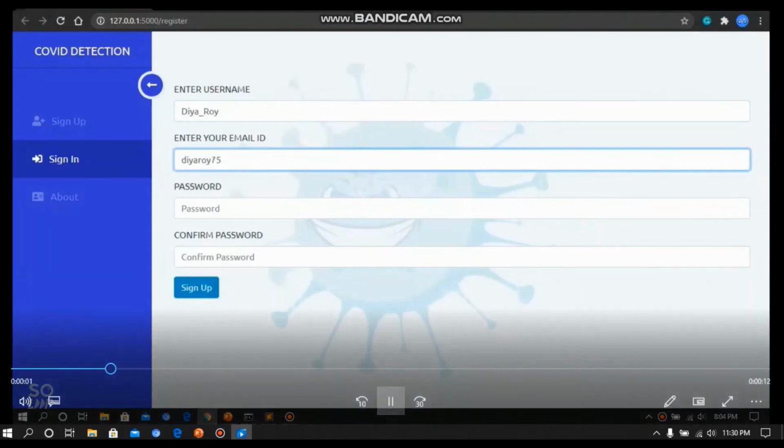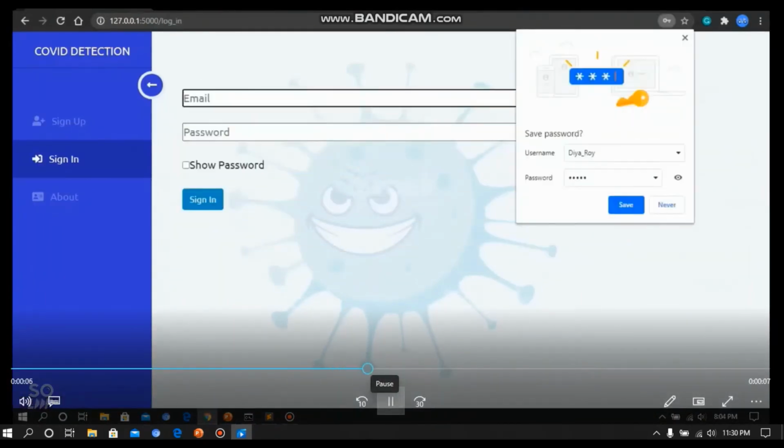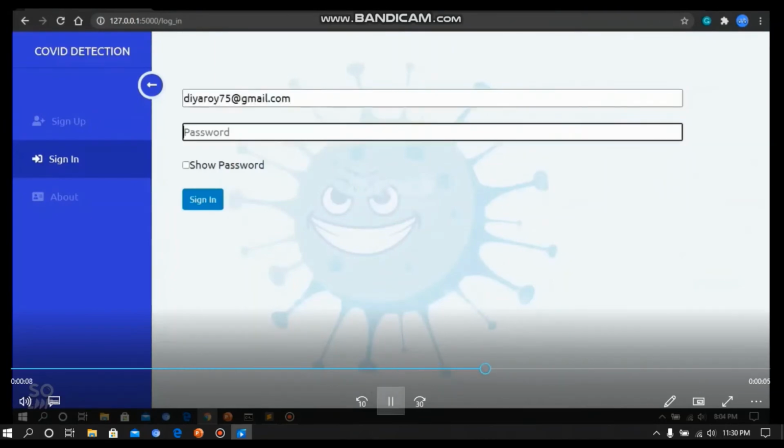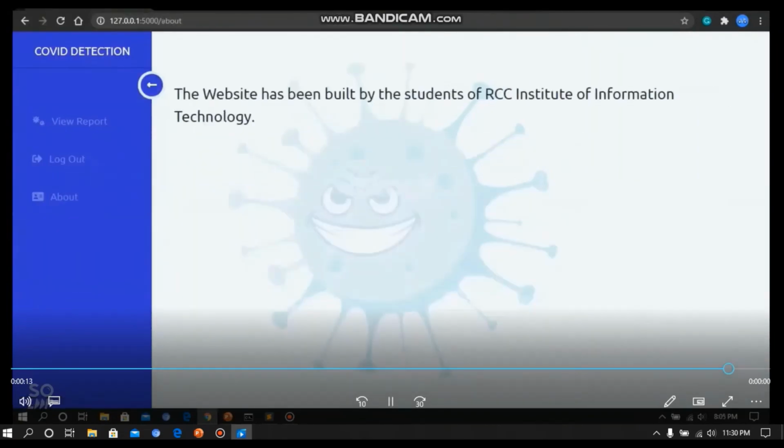We have connected our deep learning project with this website. Users have to register themselves and upload their chest X-ray image for the detection of COVID-19. We have used HTML, CSS, and JavaScript in the front end and Python Flask in the back end.